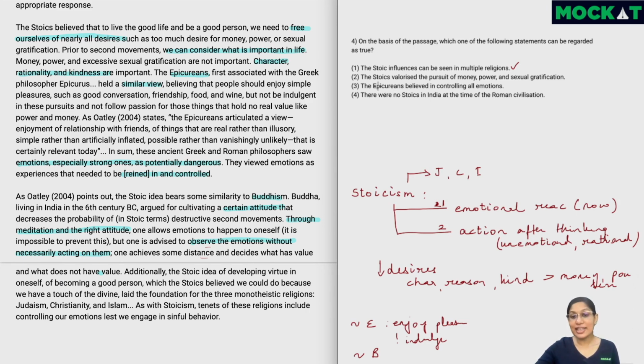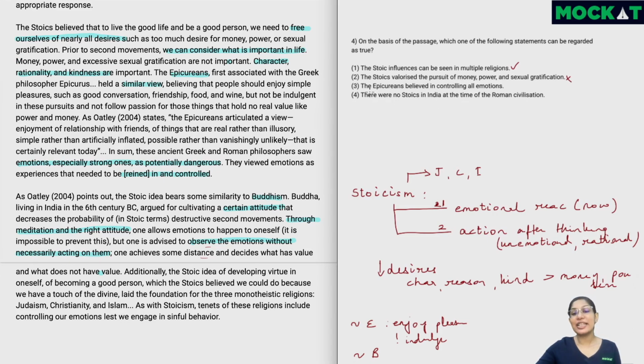The Stoics valorized the pursuit of money, power, and sexual gratification. To valorize something is to say that this is a good thing to do, this is the right, the brave thing to do. But we know that the Stoics said that these are not the things that have any importance, or we should not really chase these. They are not important. So this is definitely wrong based on the passage.